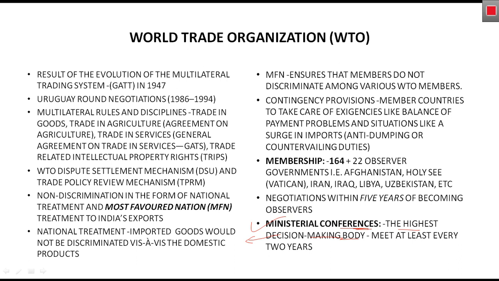Our finance minister takes part, or sometimes the RBI governor also takes part in ministerial conferences. Representatives of different countries take part in this conference, and it looks into the matters and problems, and then finds the solution.